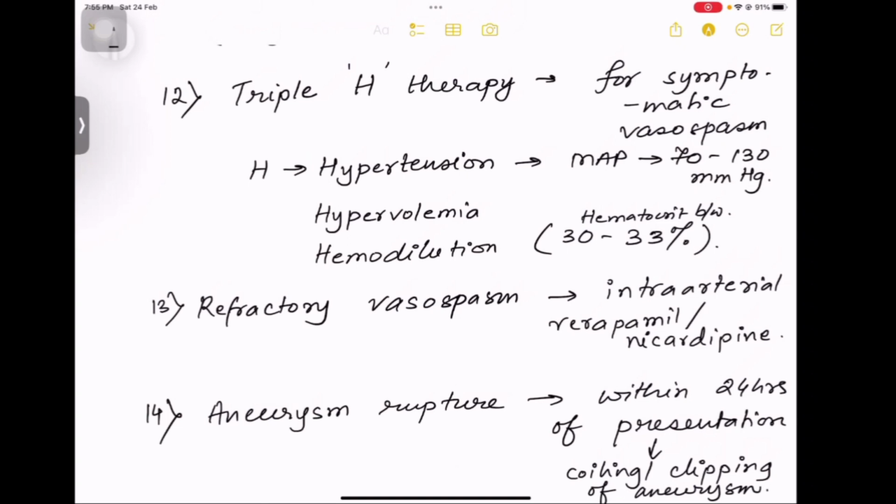And if there is aneurysm rupture, then within 24 hours of presentation, you have to do coiling and clipping of the aneurysm. This is all about subarachnoid hemorrhage, and it is a very important topic. I cannot stress how important this topic is. And most important is the management of patients with intracranial hemorrhage. It starts with general management, then the medicine, that is calcium channel blockers, and finally in surgery, you have the clipping of the aneurysm.